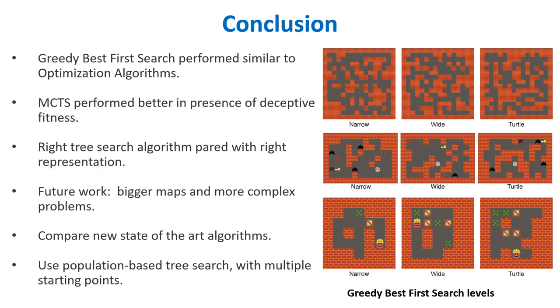In conclusion, greedy best first search performs similar to optimization algorithms in all of the problems. Monte Carlo tree search performed better in the presence of deceptive heuristics. The right tree search paired with the right representation can be used for content generation problems.